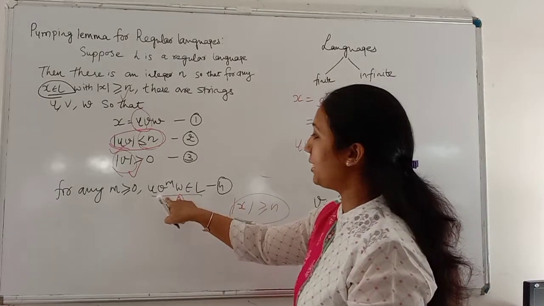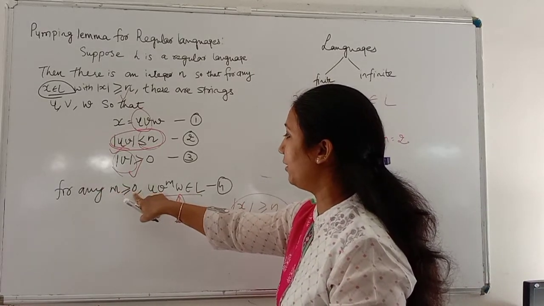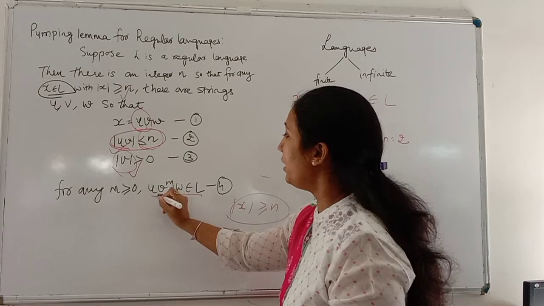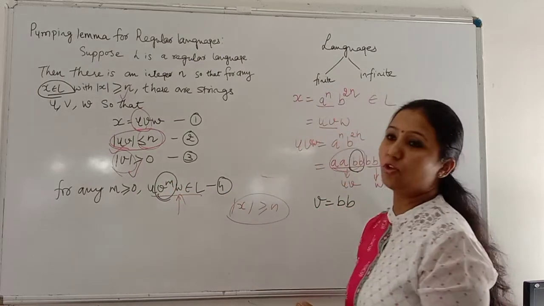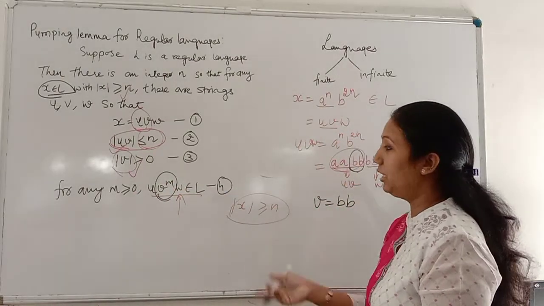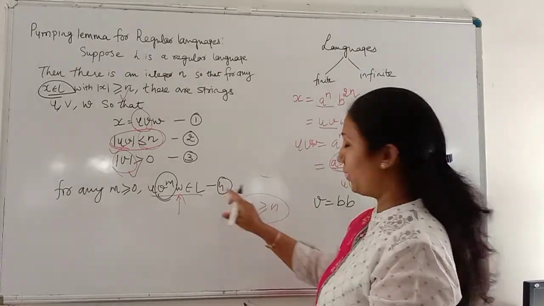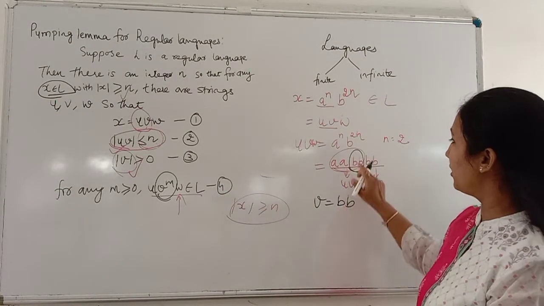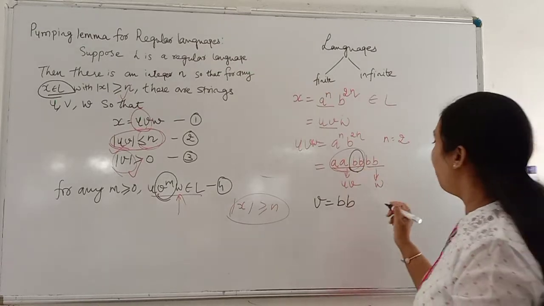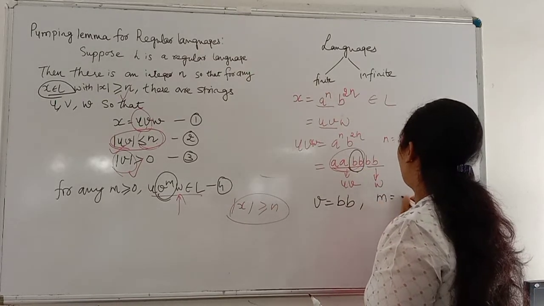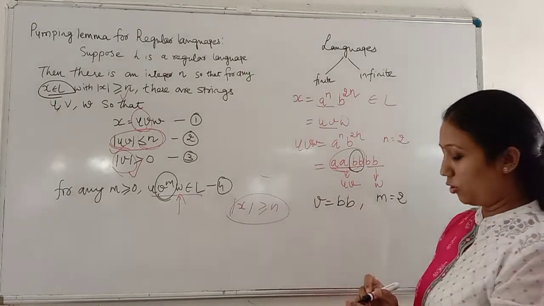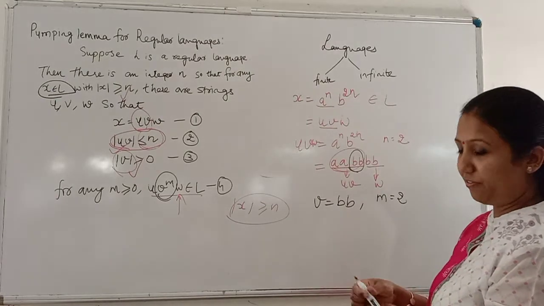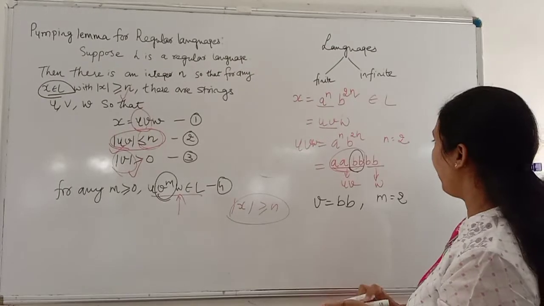Now the last condition is for any m greater than or equal to 0. If we pump V, then it should still belong to L. Here the M is 1 because BB is present. But if I take M equal to 2, I have increased the occurrence of B. Let's see what happened.